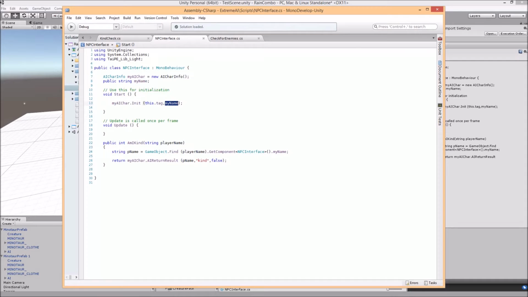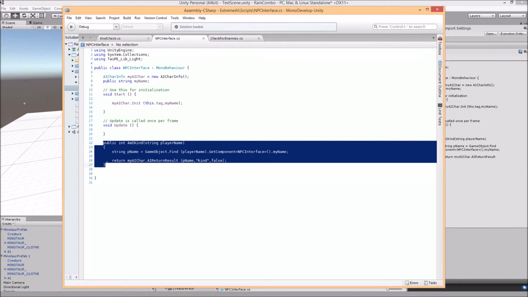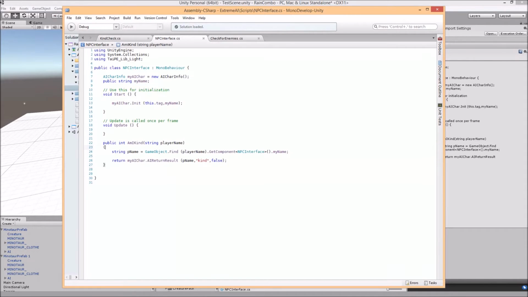The name has to match the name on the personality that you just created. In this case, what I've also done is created this method that can be called from an action within the behavior tree, and it will go ahead and check kindness for these minotaurs.